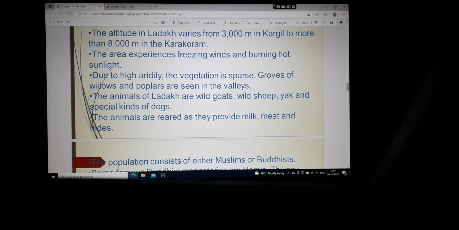The animals are reared as they provide milk, meat, and hides. So why do the people of Ladakh tame animals? Firstly, goats and sheep provide milk. Secondly, when they have stopped giving milk, they are used for meat, and then the hide, that is the skin, is used to cover themselves and make clothing out of it.